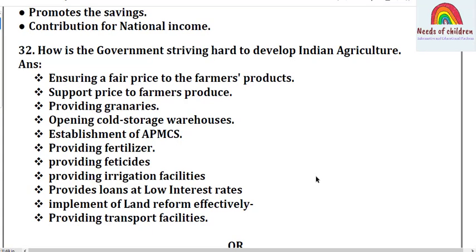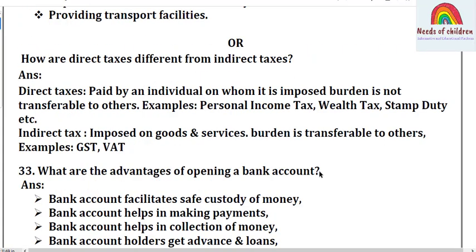Ensuring a fair price to the farmers' products, support price to farmers' produce, providing granaries, opening cold storage warehouses, establishment of APMCs, providing fertilizers, providing pesticides, providing irrigation facilities, providing loans at low interest rates, implementing land reform effectively, providing transport facility. How are direct taxes different from indirect taxes? This is the question. It is from the economics, public finance and budget.